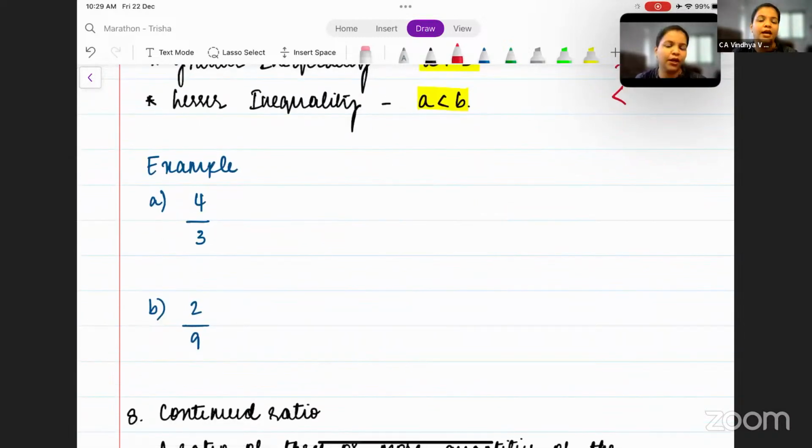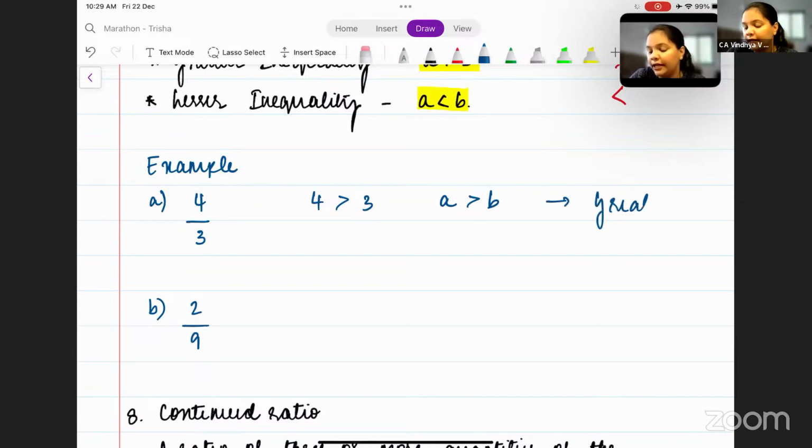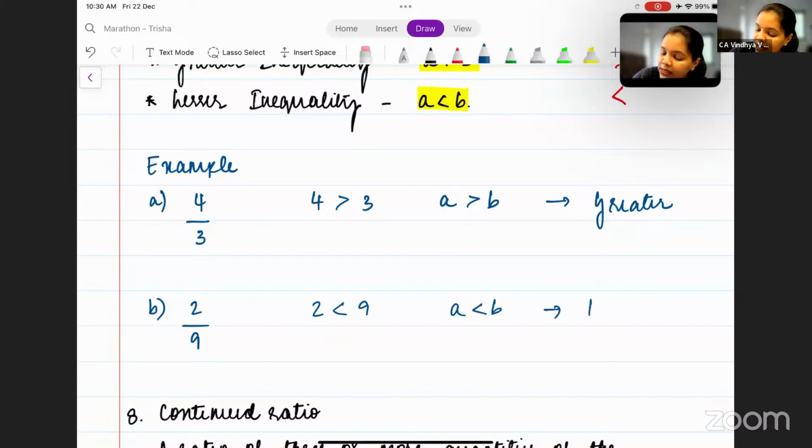First one. What is the first one? 4/3. Now, can I say in the first one, 4 is greater than 3, which means the antecedent is greater than the consequent, which means that this is a ratio of greater inequality, correct? And in the second one, that is 2 by 9, 2 is less than 9, which means A is less than B, which means that this is lesser inequality.